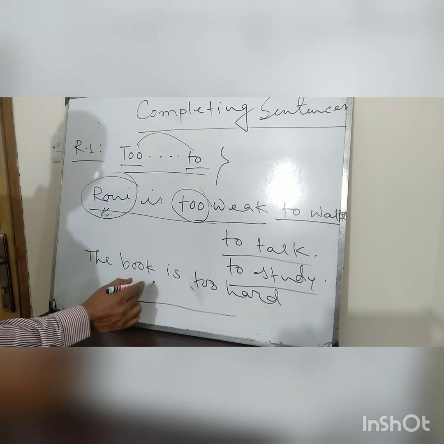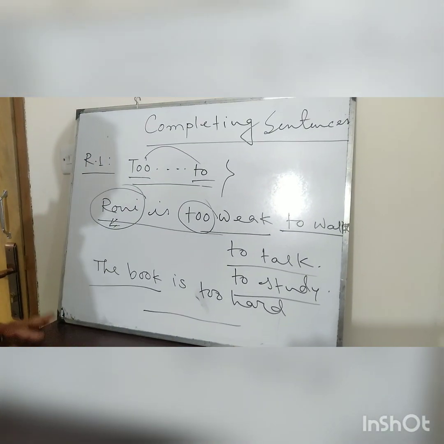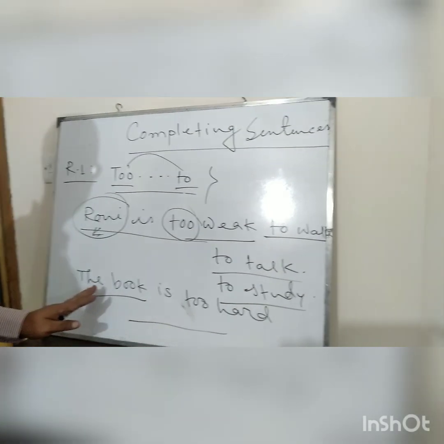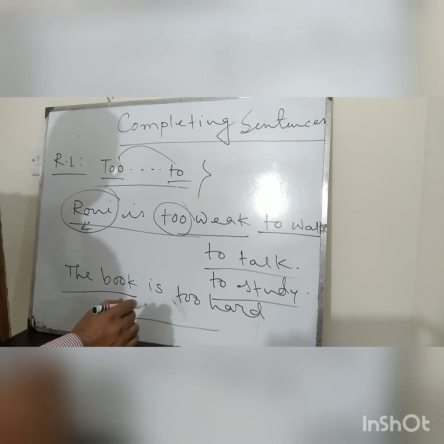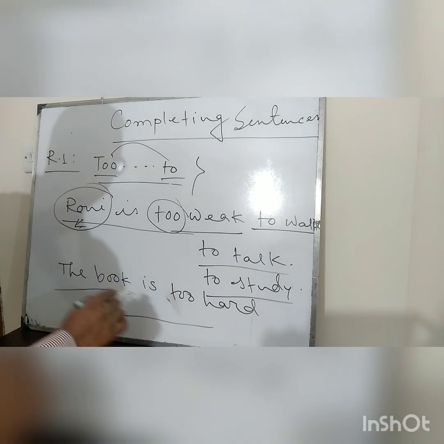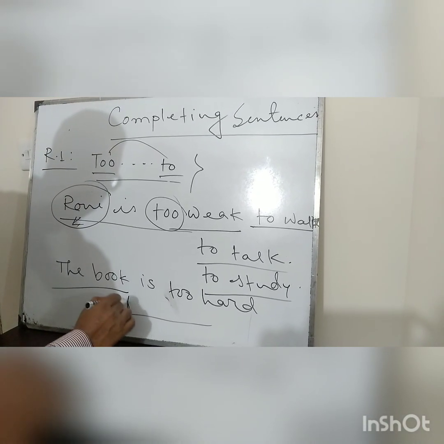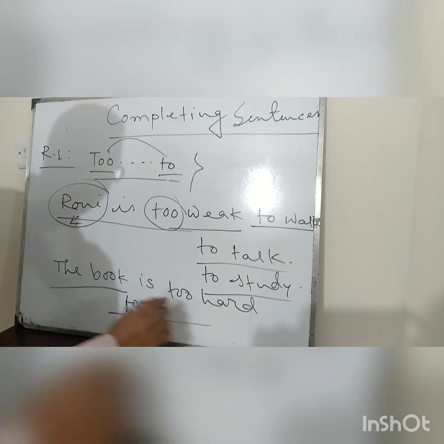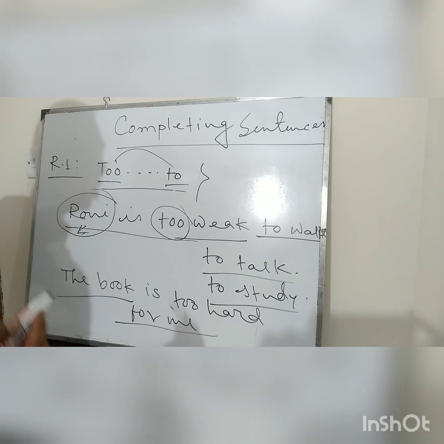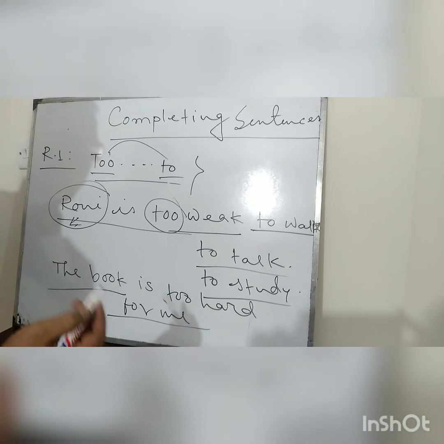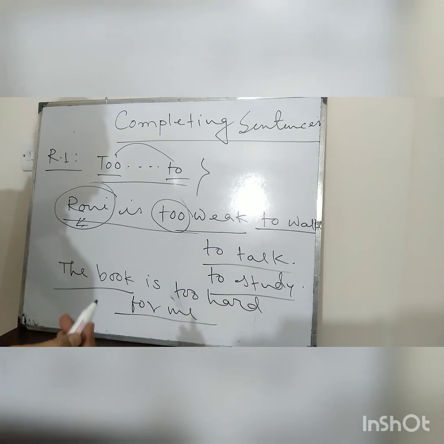Now you look at the subject. The subject is an object. That means a thing or an object. So if the subject is any object, then you will have to use, the book is too hard for me, or him or her, for them, for the students.